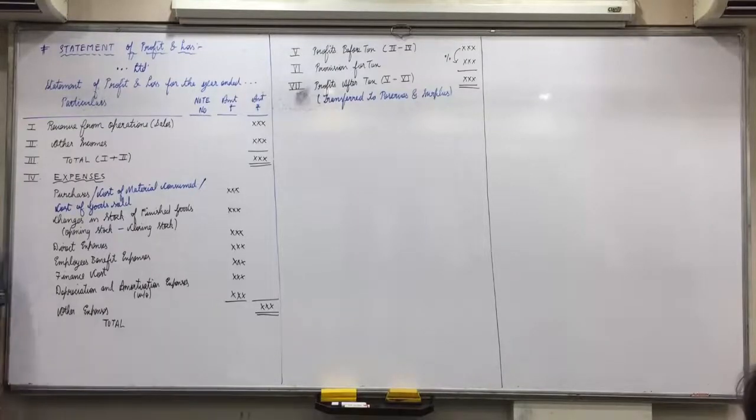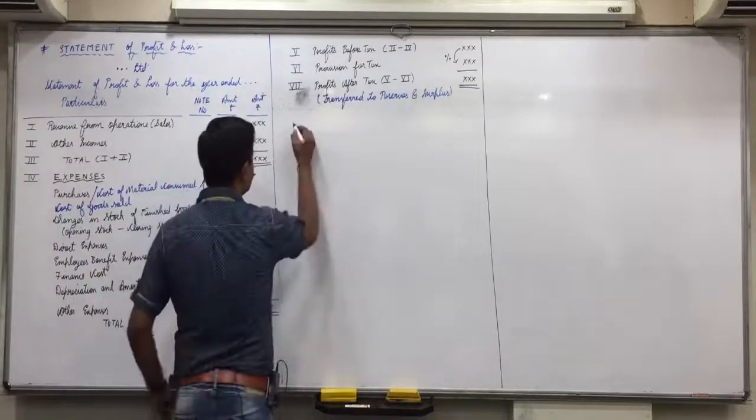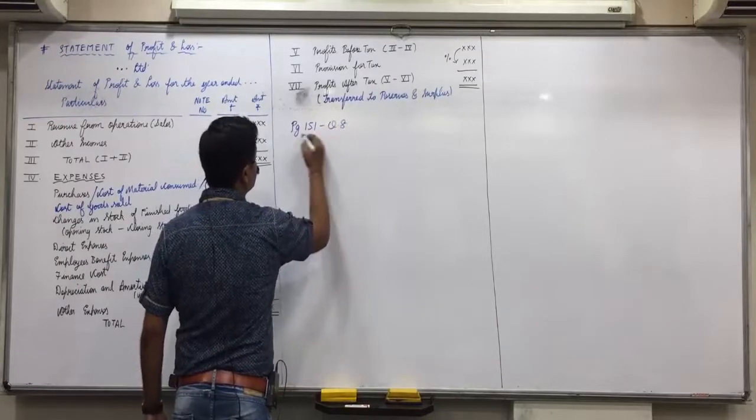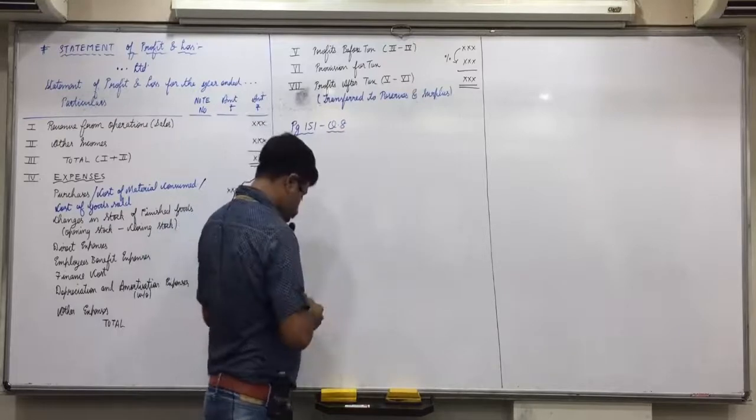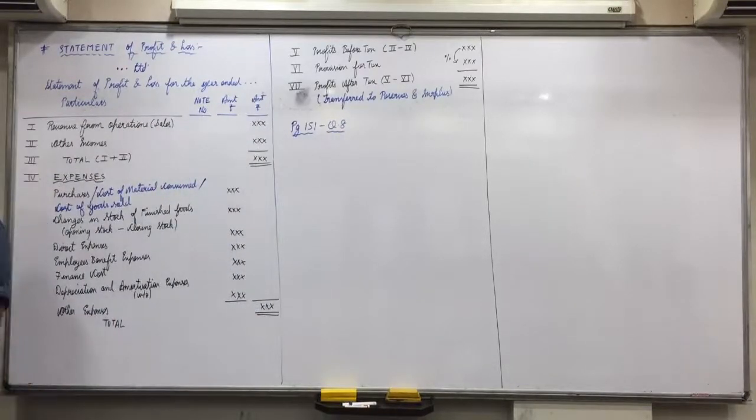Okay, let us solve a question on the profit and loss statement. Page number 151, question number 8. I am discussing the items first, and the same procedure applies. When we solve it, leave one line between everything and write it.